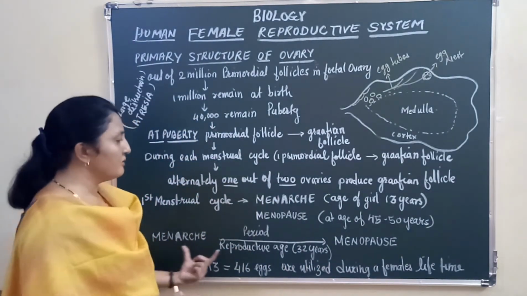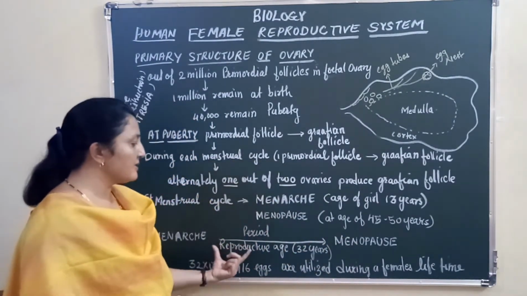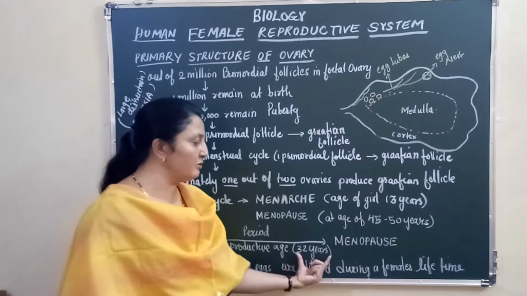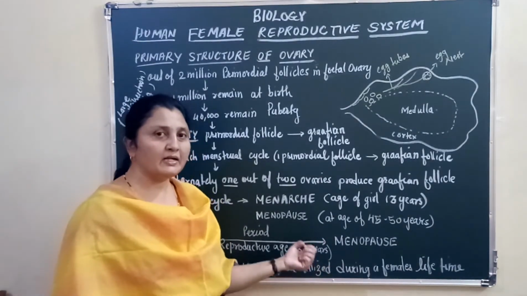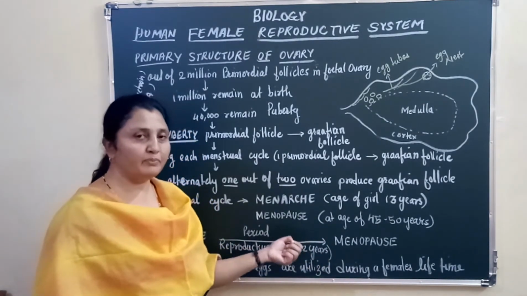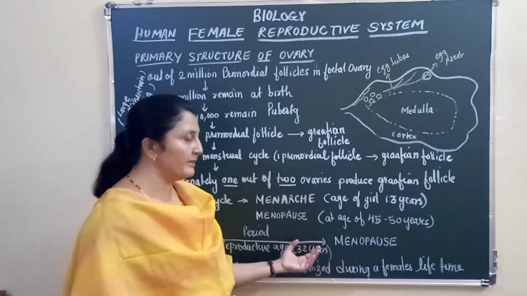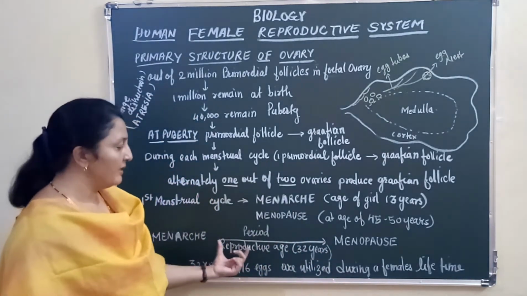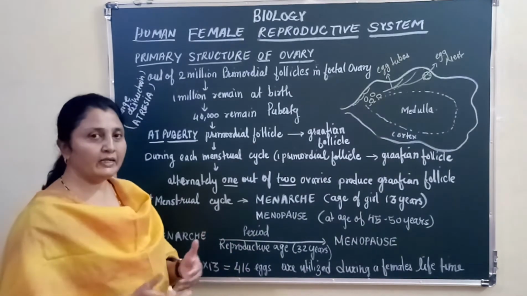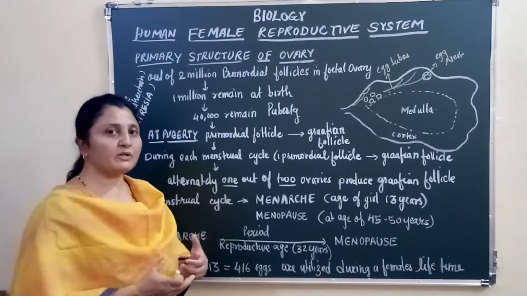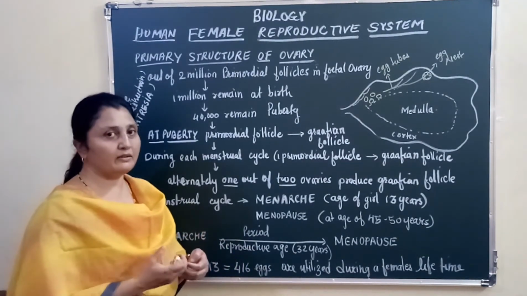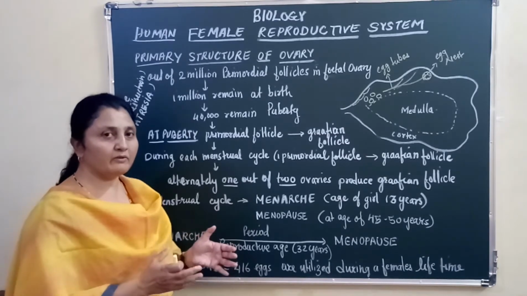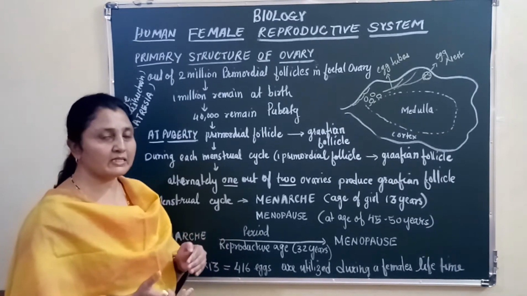So from menarche to menopause, the girl's reproductive age is 32 years. In these 32 years, she can give birth to a child. That is her reproductive age, right? On average, a menstrual cycle is about 28 days, right? In a year, a girl will have 13 menstrual cycles.